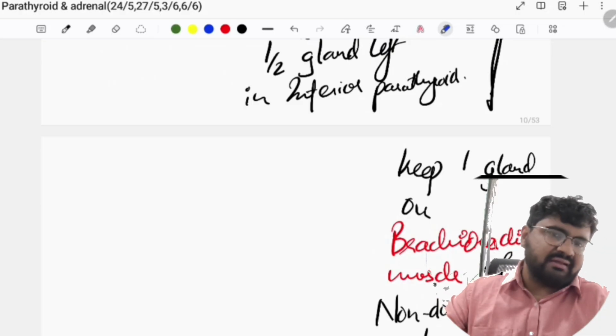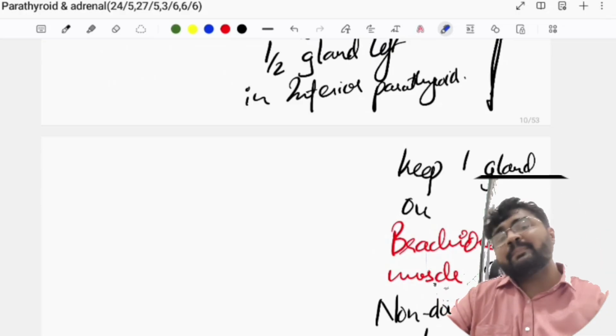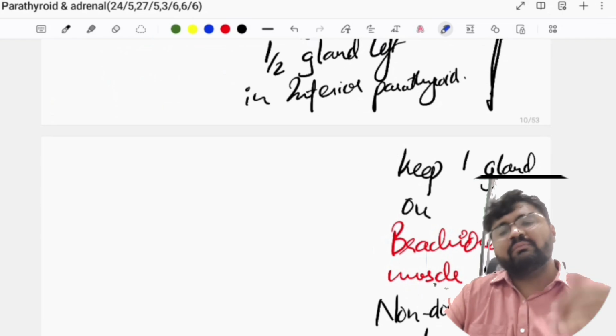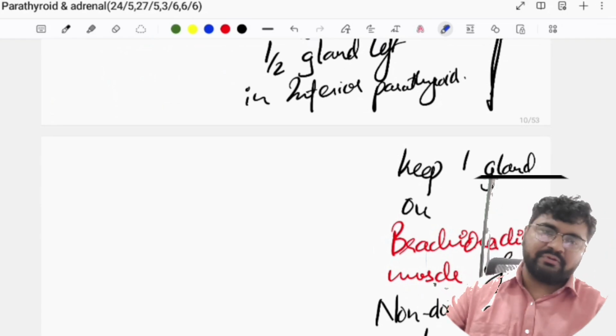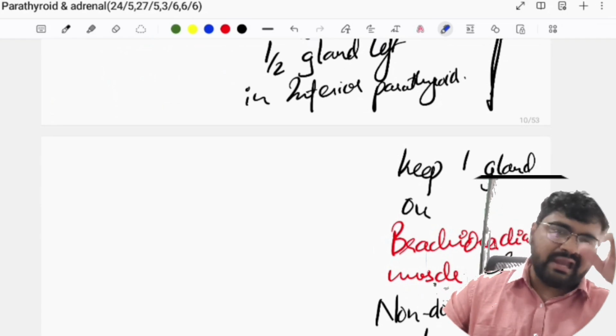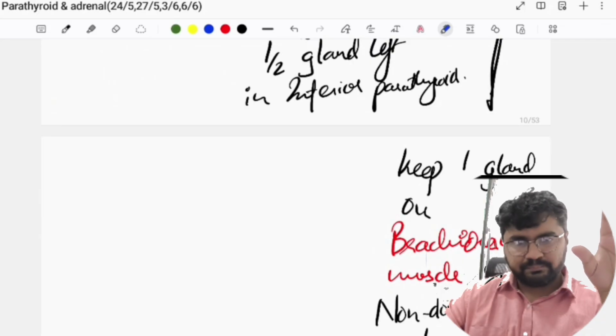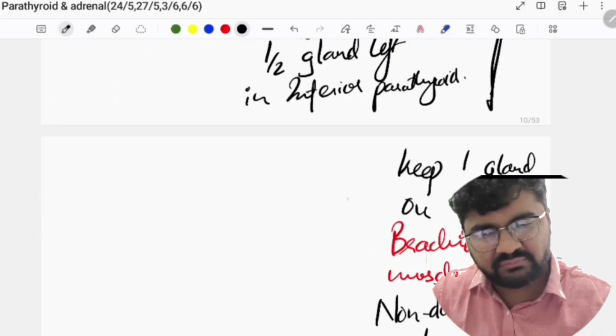Some part will be infarcted, some part will be functioning. तो ये hyperparathyroid था, अब ये एक gland normal functioning करने लगेगा. This is the thought process with which we put that one gland in the brachioradialis. Okay, this process is known as marcellation.